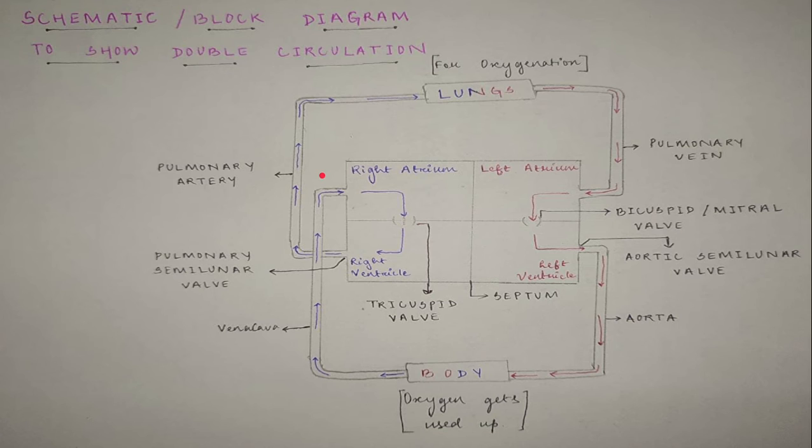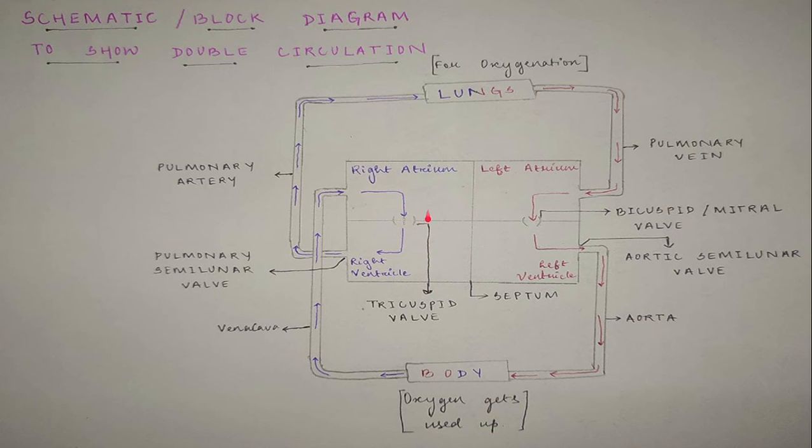Veins always carry deoxygenated blood, so it carried deoxygenated blood into the right atrium. Remember that the right side of your heart deals with deoxygenated blood and the left side of your heart deals with oxygenated blood. Now let's come to this diagram. From the right atrium, the blood flows into the right ventricle. And as you can see here, it is a tricuspid valve.